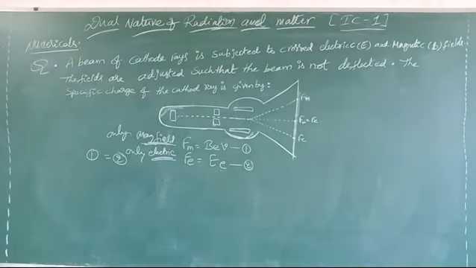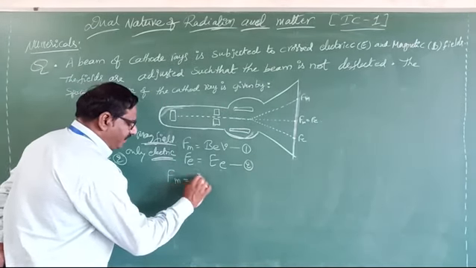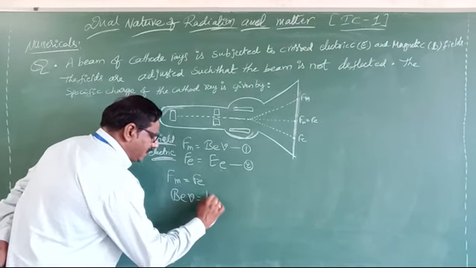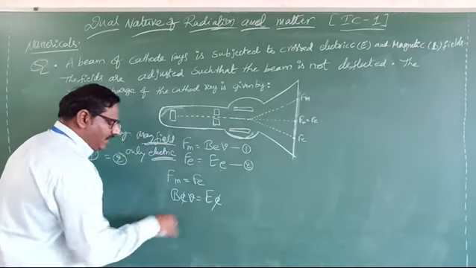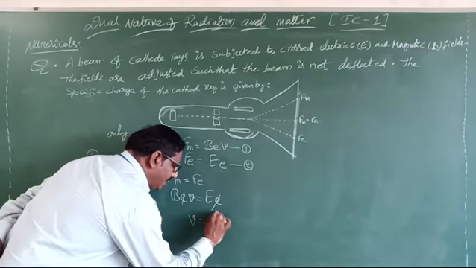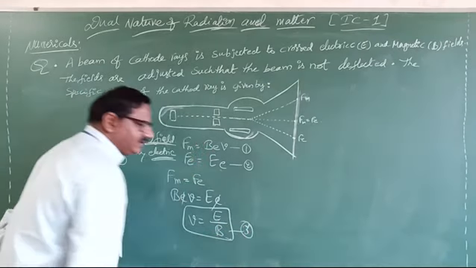Now both forces are equal, so Fm equals Fe, that is BeV equals eE. Now e on both sides gets cancelled, then v equals E by B. This is equation number 3.